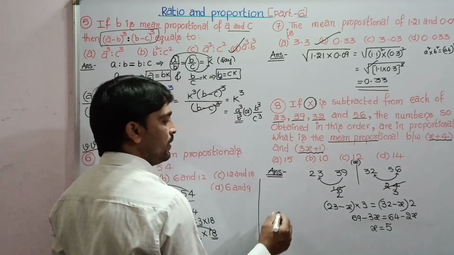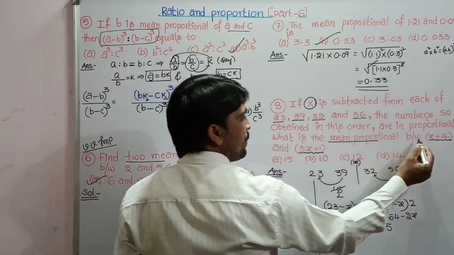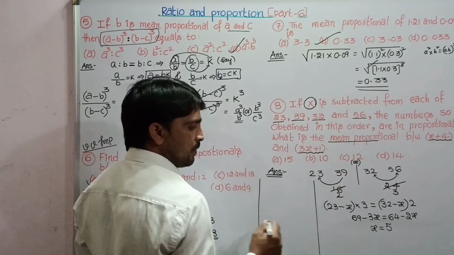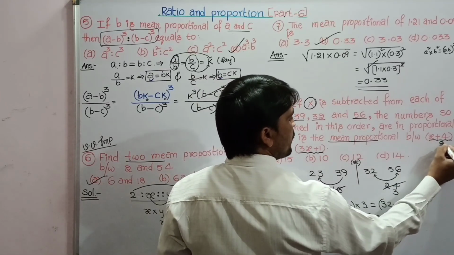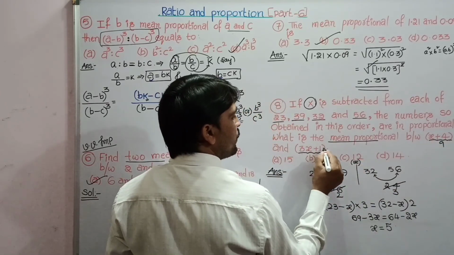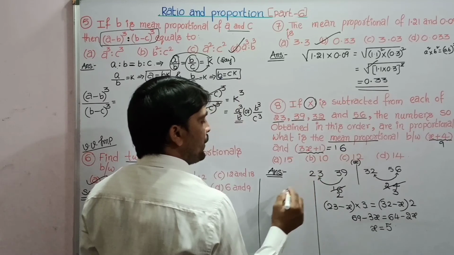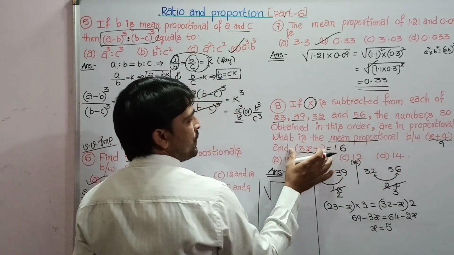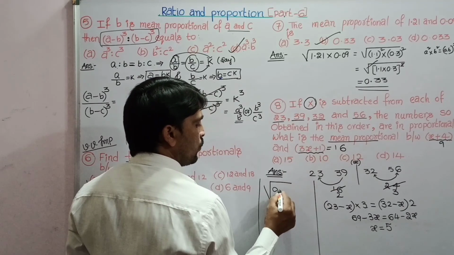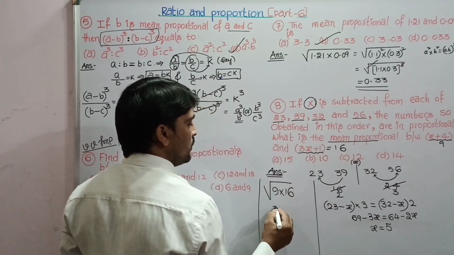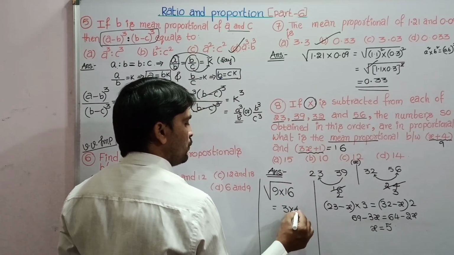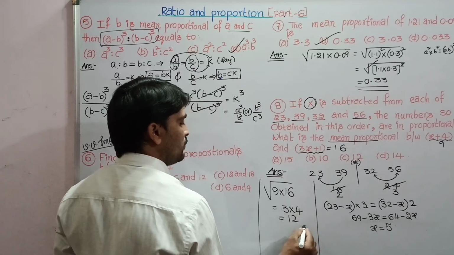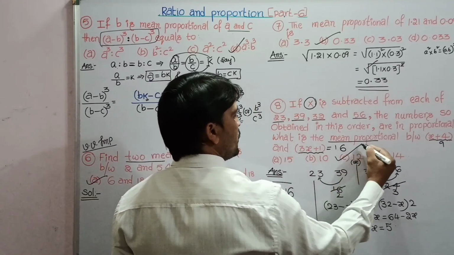But we have to find the mean proportional between x plus 4 and 3x plus 1, where x equal 5. Then this value is 9. 3 5s are 15 plus 1, this is 16. The mean proportional between x plus 4, that is 9, and 3x plus 1, that is 16, is under root of 9 into 16. That is 3 into 4. 3 4s are 12. So answer is C.